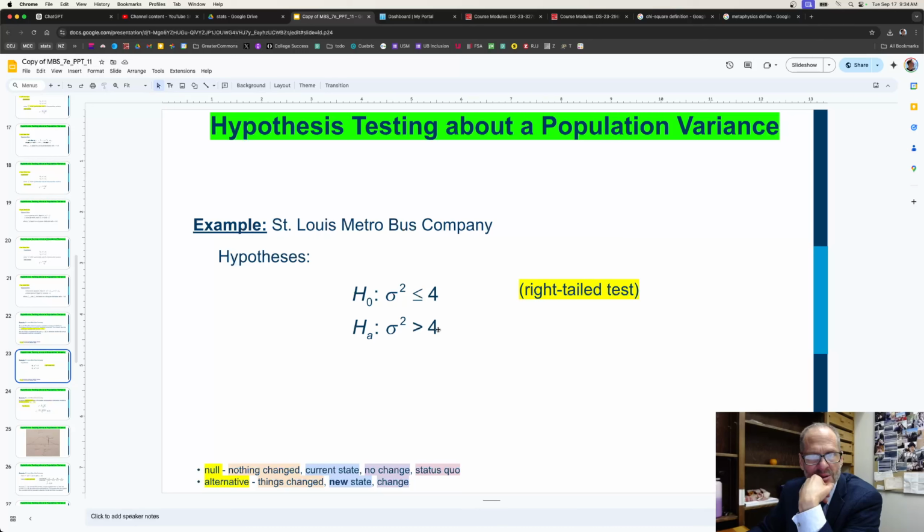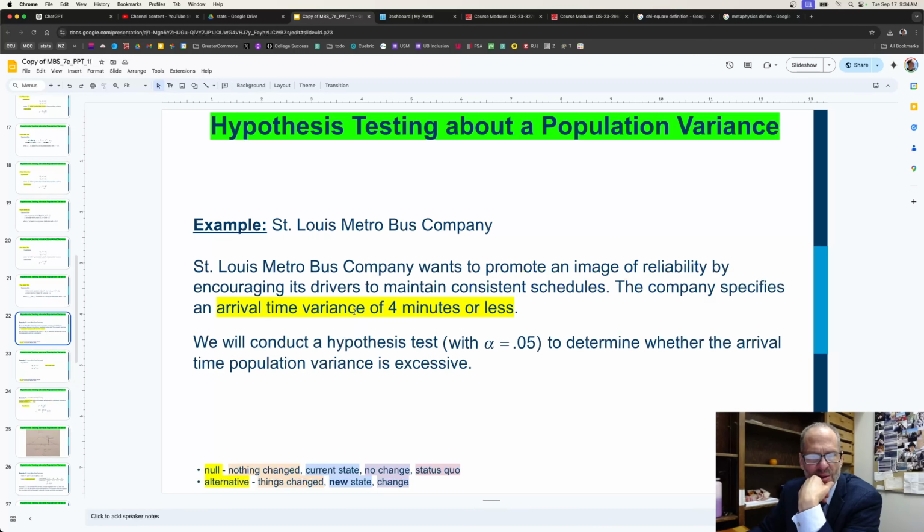There's the mean, which is the average arrival time. Like, if this is the time you're supposed to arrive, what's the average? Are you a minute late? Is that your average? And then what's the variance on that? Because you could have an average of being 2 minutes late, and you could have a bunch of zeros and then some 20s. And you have a lot of dispersion, a lot of variance, and still have an average of 2 minutes. So you want to know the variance of 4 minutes or less, so you can see how much variance you have there.